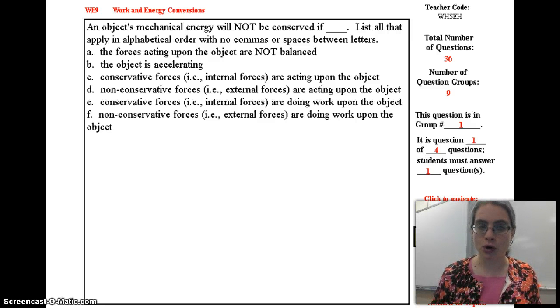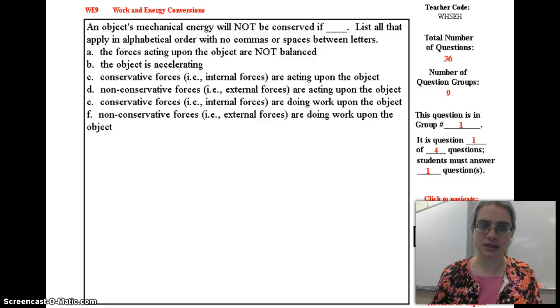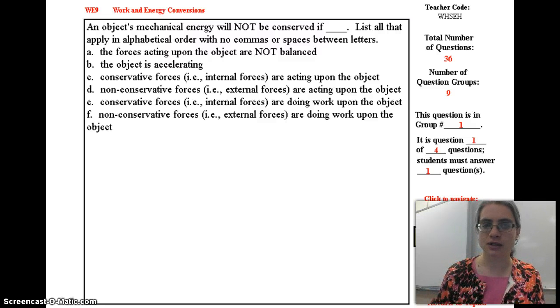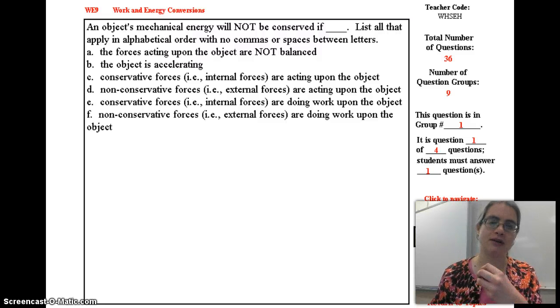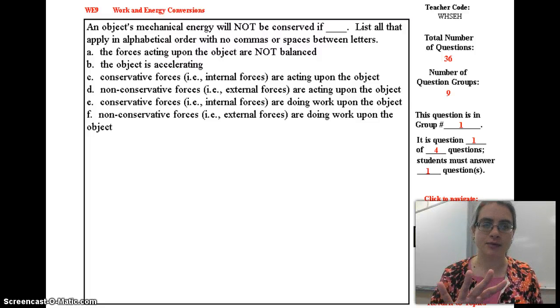So we've been working with roller coasters. If we ignore air resistance and friction, then the things that are acting on our coaster are gravity, and that's an internal force, so the total amount of energy in the system is going to stay the same. Whereas things like friction and air resistance are non-conservative forces, so the total amount of energy in the system actually does change because work is being done in a positive or negative manner. And if you need the list of conservative versus non-conservative forces, go ahead and take a look at MOPS 5.